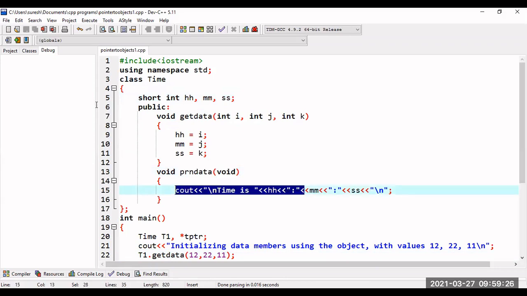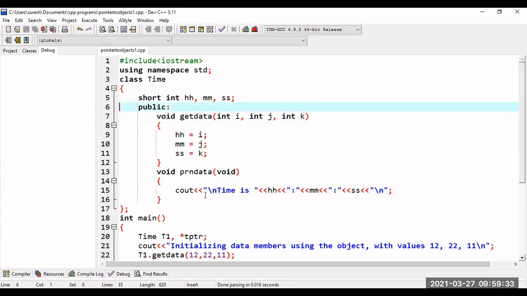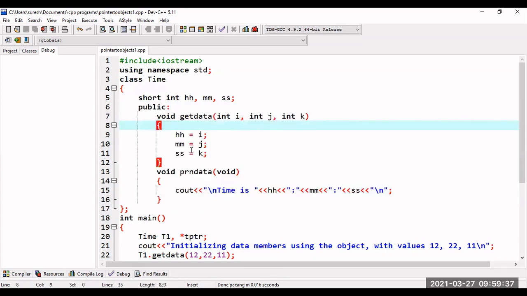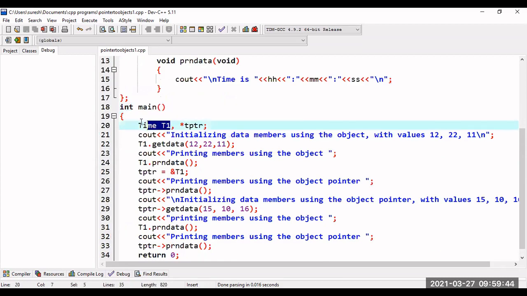So this is very simple, right? This is a class Time which is having hours, minutes, seconds. I am getting the data. This is the member function. I am writing two member functions. One is getting the data of hours, minutes, seconds, and another is used to print the data. That's it. Now within the main section, I have Time t1 and I created another pointer variable,